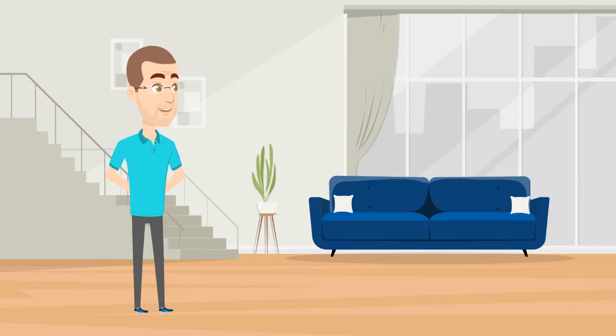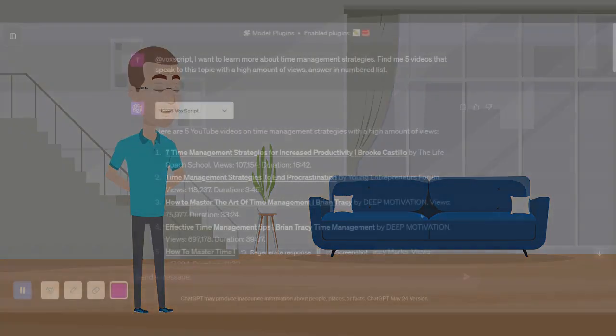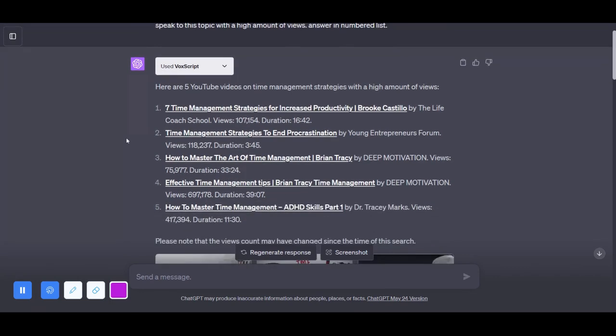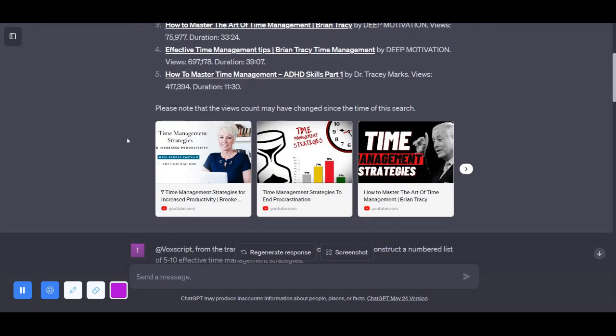Hi there, today we will be your guide in the fascinating world of generative AI. For the focus of today's episode, we're diving into two incredible tools that are streamlining the way we learn and understand information. Meet VoxScript and Skrive. VoxScript is a GPT-4 plugin that can pull and summarize data from YouTube videos, while Skrive takes that data and turns it into visual diagrams. Together, they're a power duo that makes learning faster, easier, and more engaging.